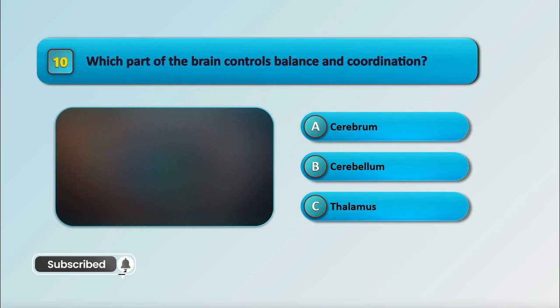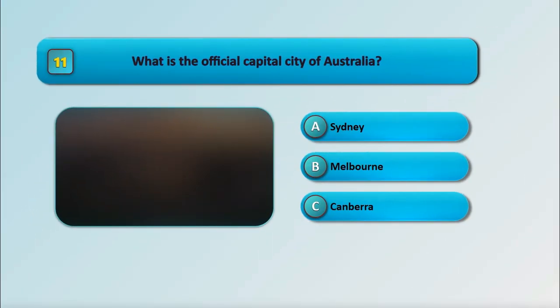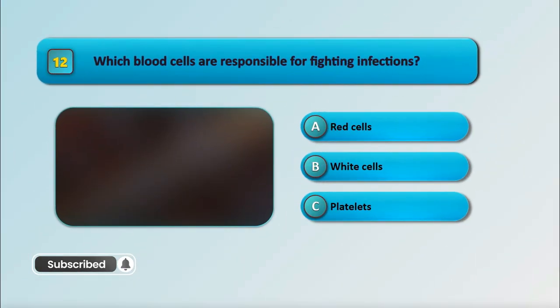Which part of the brain controls balance and coordination? What is the official capital city of Australia? Which blood cells are responsible for fighting infections?